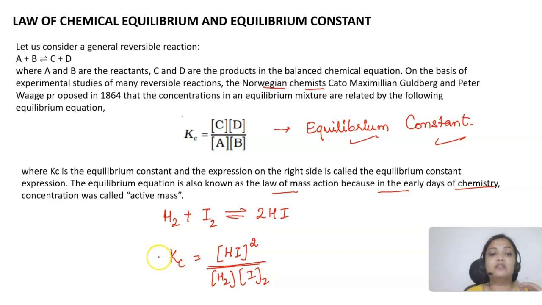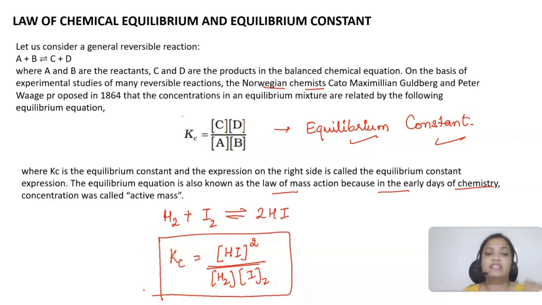This has been determined experimentally also. When concentrations were noted, various expressions were written, and this was observed to be the right expression: if we put this 2 into the power, then the observed concentrations are correct. So I can generalize this equation of the equilibrium constant. Here, students, this 2 will come under the bracket, please note.